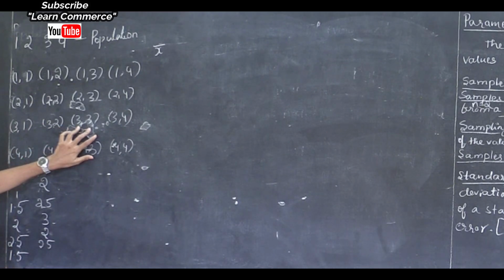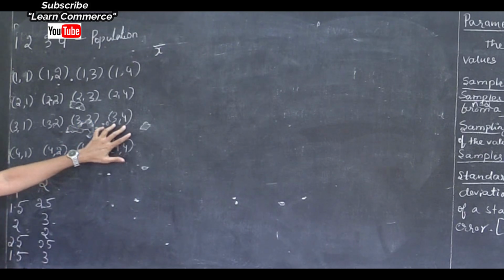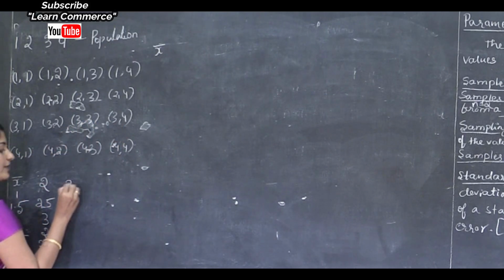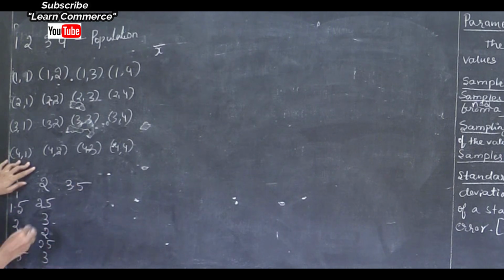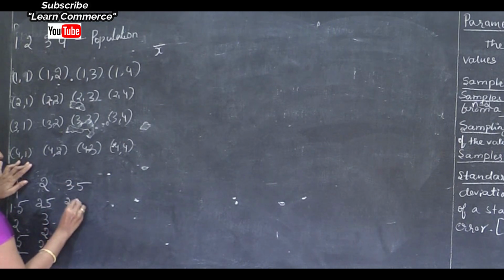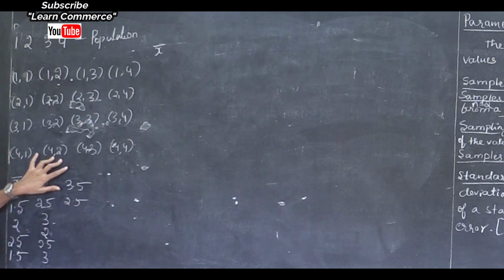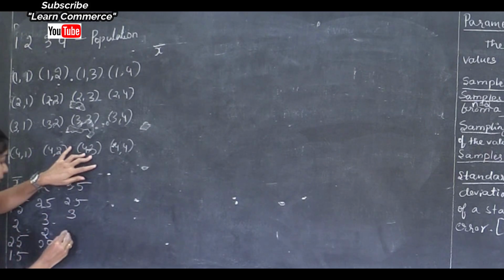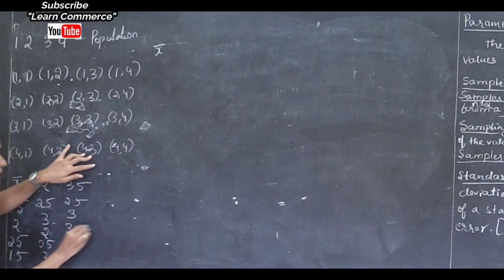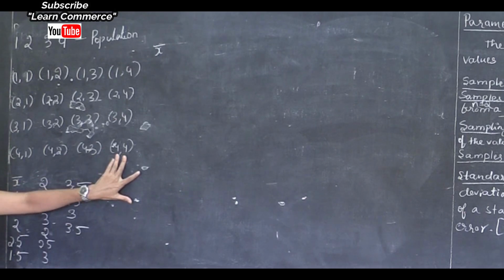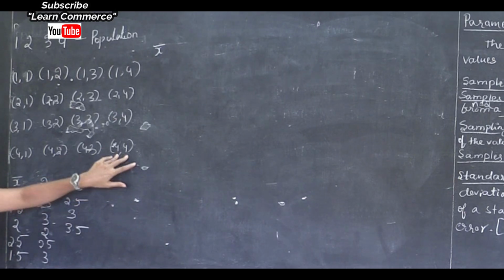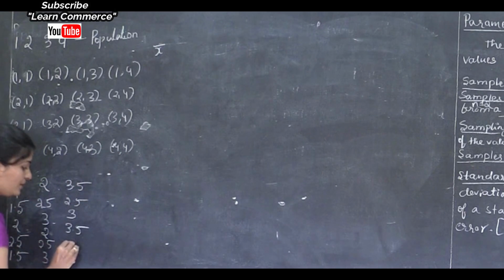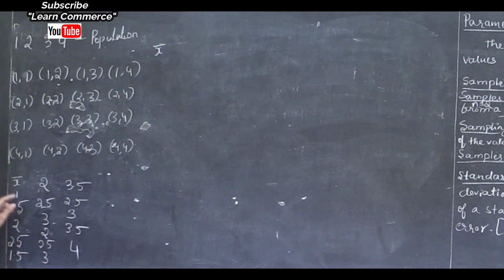Here 6 divided by 2 is 3. Next 7 divided by 2 is 3.5. Next 5 divided by 2 is 2.5. Next 6 divided by 2 is 3. Then 7 divided by 2 is 3.5. Next 4 plus 4 is 8, and 8 divided by 2 is 4. These are the x bar observations.